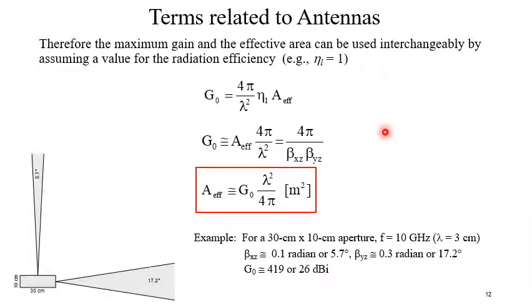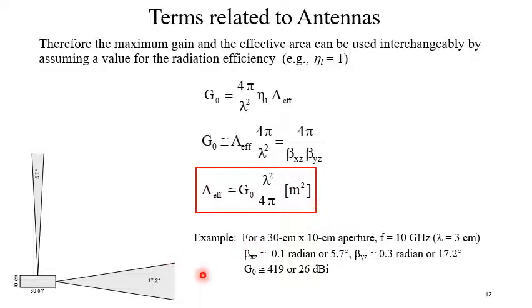So the maximum gain and the effective area can be used interchangeably by assuming a value for the radiation efficiency of 1. So G0 equal to 4 pi by lambda square eta L into A effective, that is equal to A effective 4 pi by lambda square, nearly equal to 4 pi by beta xz beta yz. So A effective is nearly equal to G0 lambda square by 4 pi.